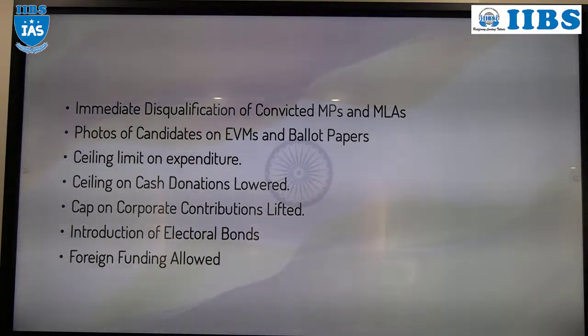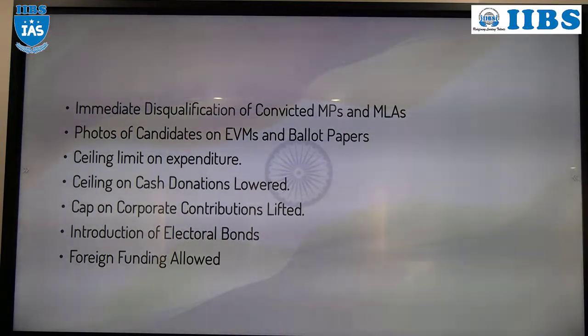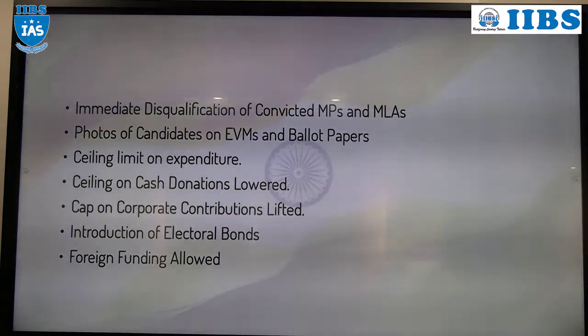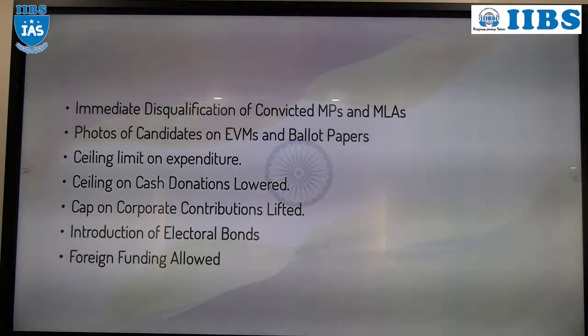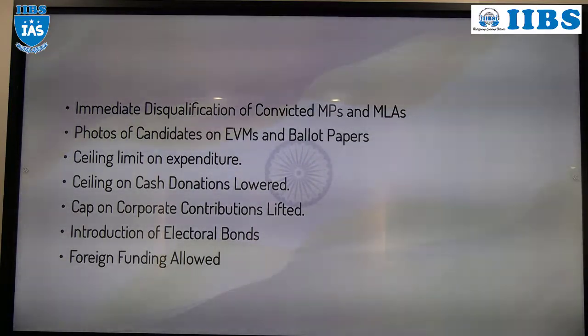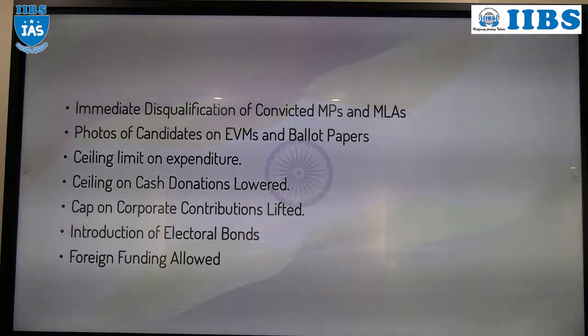Then the ceiling limit on expenditure. As I mentioned earlier, whether it is a Lok Sabha constituency or an MLA constituency, an expenditure limit is there. For big states like Karnataka, Madhya Pradesh, Andhra Pradesh and Tamil Nadu, for an MP seat, the total expenditure limit is 77 lakh rupees.